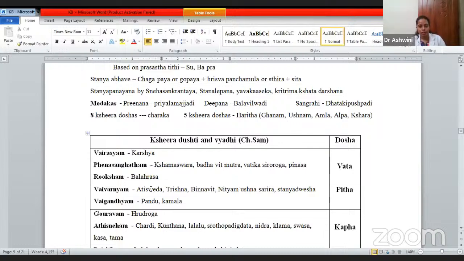If stanya abhava is there, which means the mother is not able to express the breast milk, what you are supposed to do? Here he has told the chagapaya or gopaya, or Rasva Panchamula, or Sthira plus Sita. So these are the formulations you can use. You can feed cow's milk or goat's milk. Chaga is the goat. Or Rasva Panchamula, those dravyas can be used, or Sthira, that is also a drug, along with the sugar, Sita. With this combination, you can feed the baby if Stanya Abhava is there.